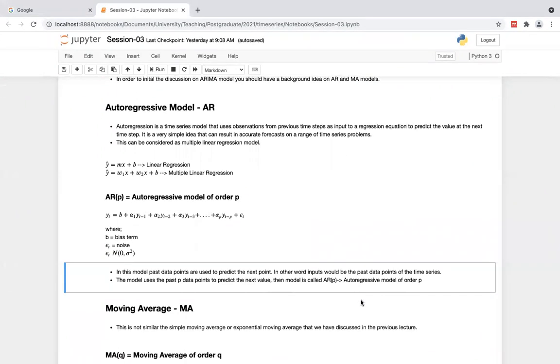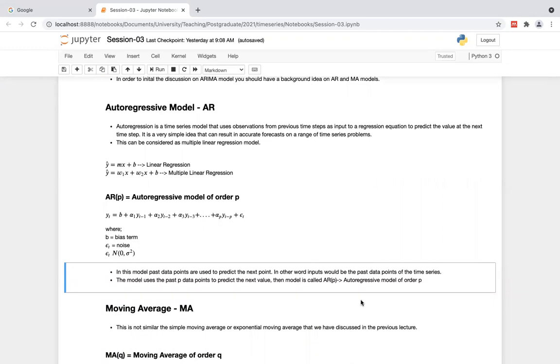So that's simply the autoregressive model, where we use a set of previous time steps in order to predict the next time step. Then we will discuss how we decide this p value and other things. But roughly, to get the initial understanding of what an autoregressive model is and what this parameter p is, this is the story behind it, right?